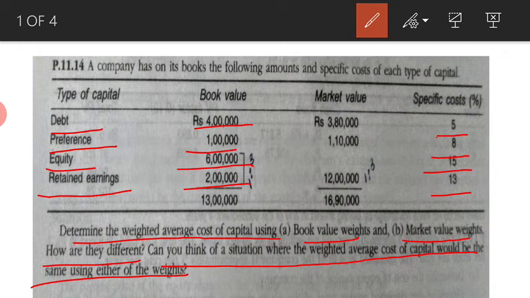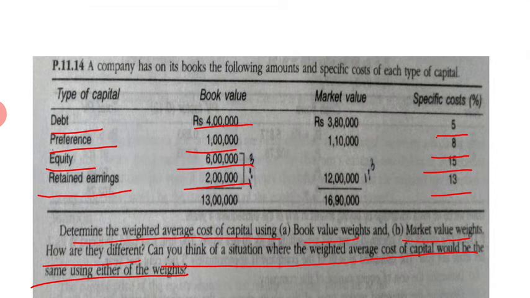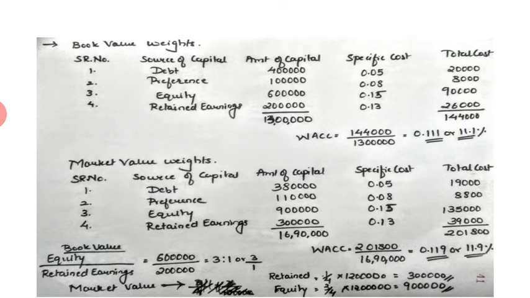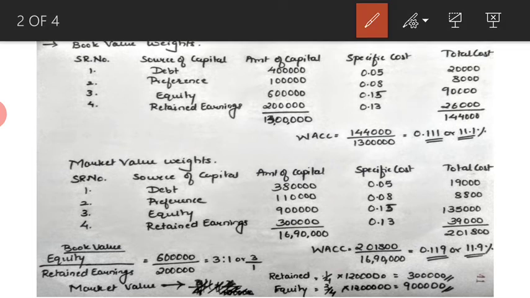Let's move on to solve this problem. First we are going to solve it using the book value weights, where everything is clearly mentioned to us: the sources of capital, that is debt, preference, equity and retained earnings, as well as the amounts of capital, that is 4 lakh, 1 lakh, 6 lakh and 2 lakhs.